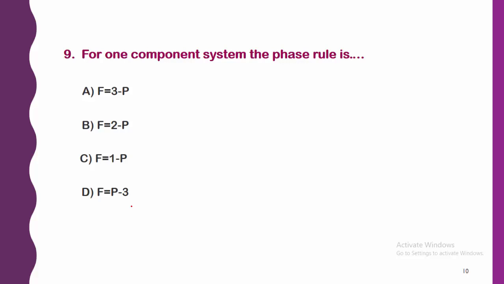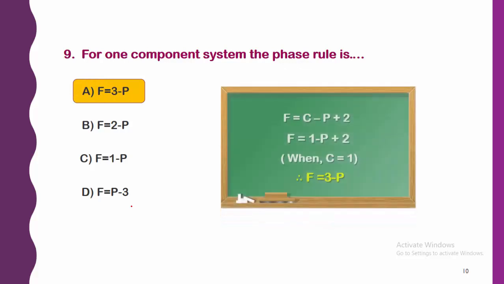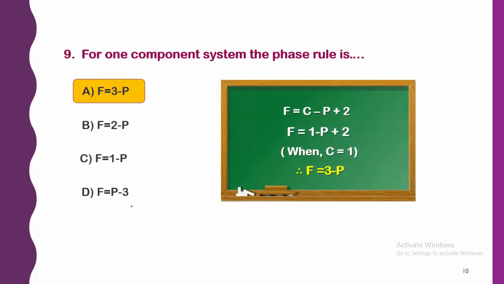Next, for a one component system the phase rule is, again very simple. The options are: F is equal to 3 minus P, F is equal to 2 minus P, F is equal to 1 minus P, and F is equal to P minus 3. So the right answer to this question is option A, F is equal to 3 minus P. Again we can calculate the degree of freedom. We have the formula F is equal to C minus P plus 2.